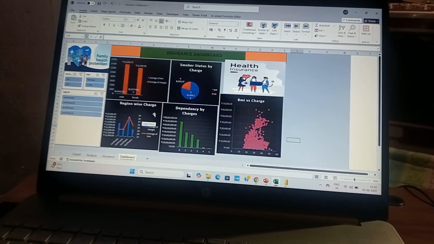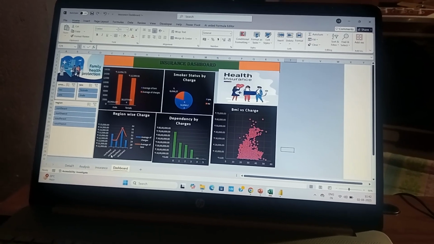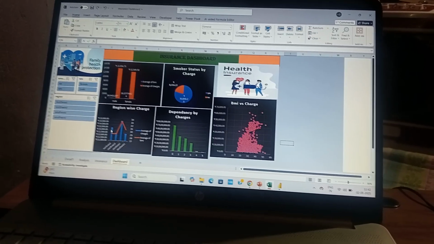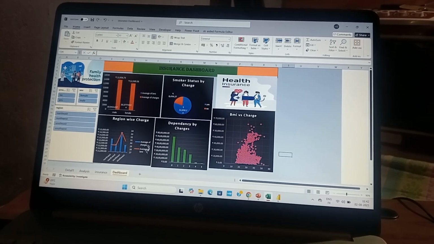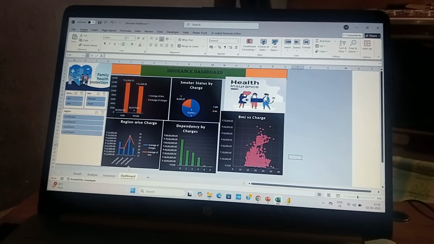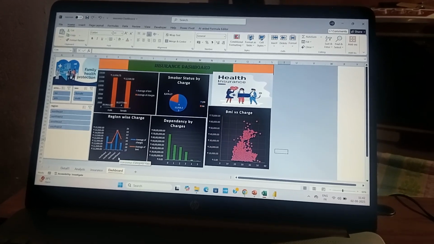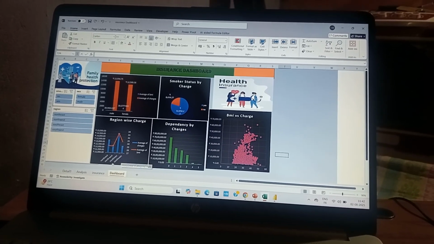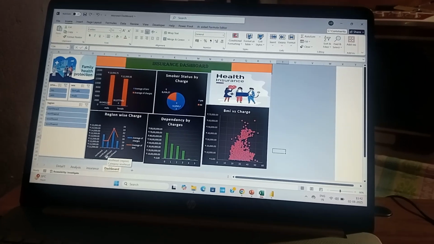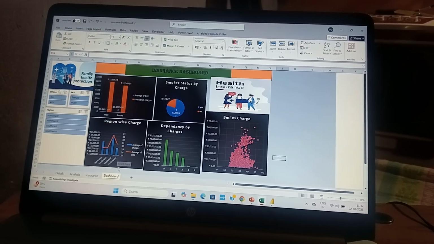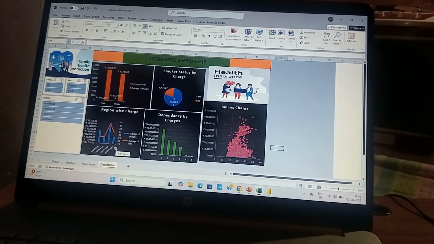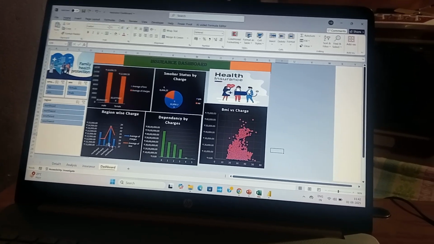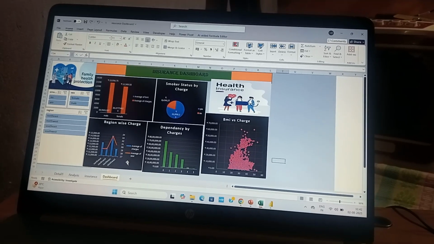The second is the northeast, whose people spend more money in average charges. But the southeast and the northwest spend less money. Why this is happening, we need to analyze and focus on later.